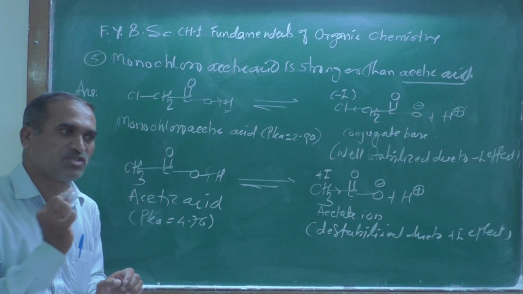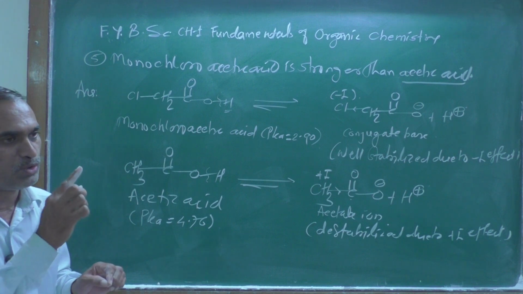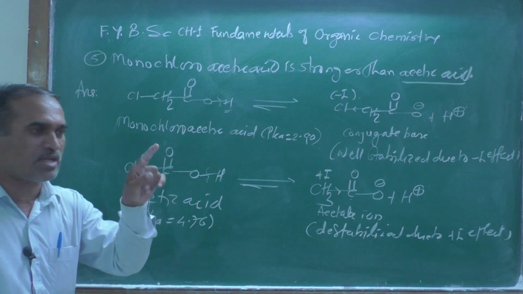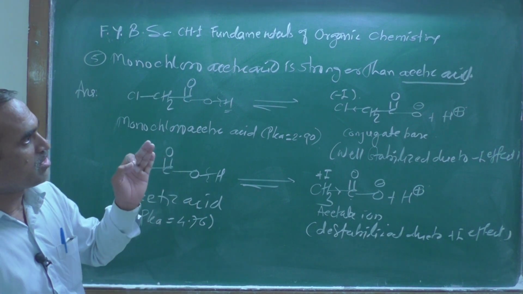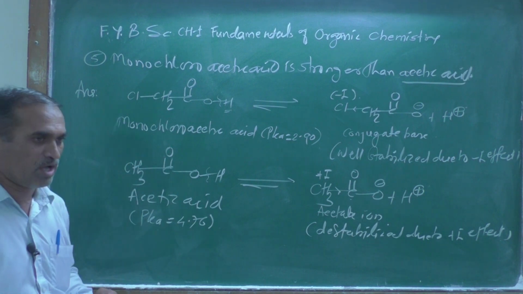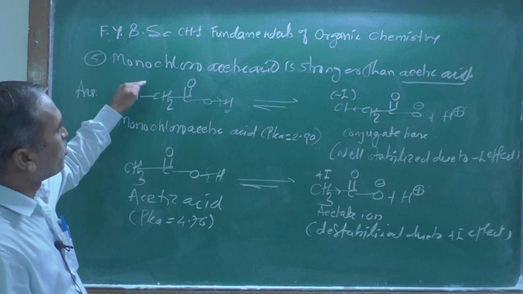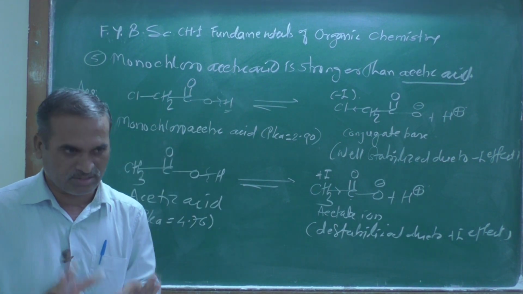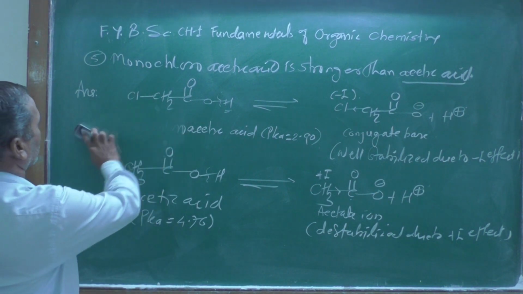As we know the general rule, if pK value decreases, acidity increases; if pK value increases, acidity decreases. Therefore acetic acid is weaker than monochloroacetic acid, or vice versa, monochloroacetic acid is stronger than acetic acid. Understood this one? Now move on to the next application.